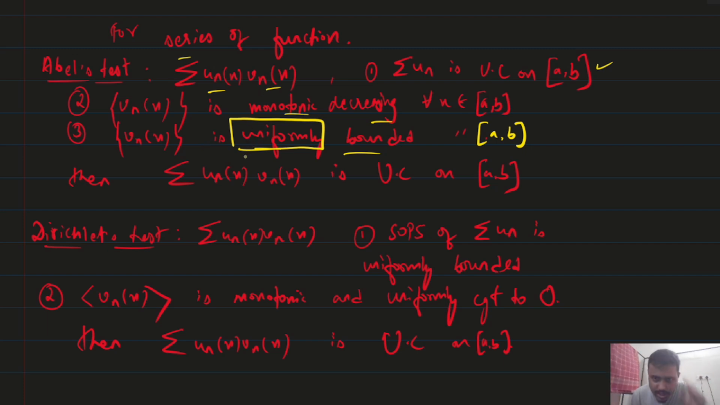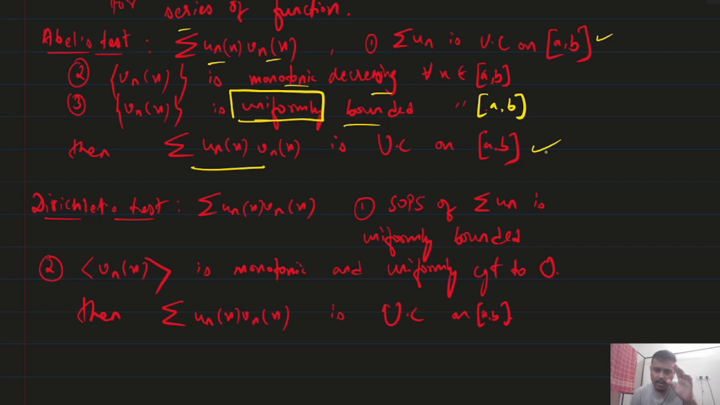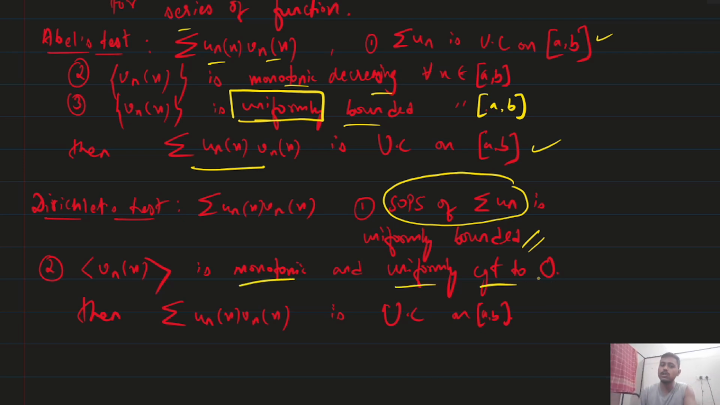If those three conditions satisfied, then we will say that the product of unx and vnx is uniformly convergent on closed interval ab. Similarly, Dirichlet test, similar only, but here see, you don't have to check series is uniformly convergent or not. You only have to check the SOPS of one of the series is uniformly bounded or not, and the another one, sequence of function. See here, vnx is sequence of function. Okay, monotonic and uniformly convergent to zero. That too should happen. Okay, if these two conditions satisfied, then unx vnx is uniformly convergent.